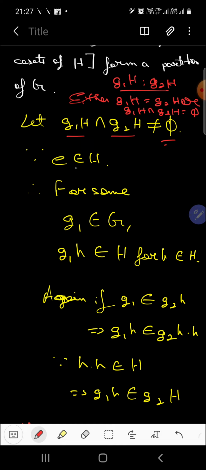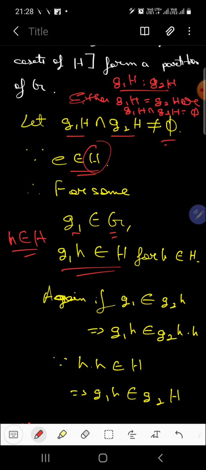Now we know that the identity element will belong to the subgroup H. So for some G1 belonging to the group G, G1h will surely belong to G1H, where small h is an element of the subgroup capital H. The reason is that if h is equal to the identity element, then G1e will surely belong to it. Clear? Got it?